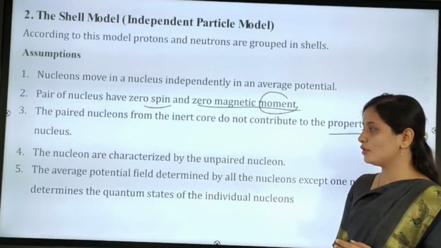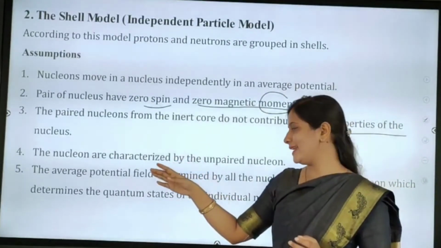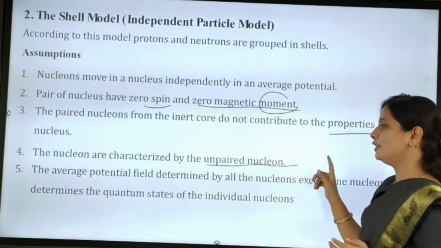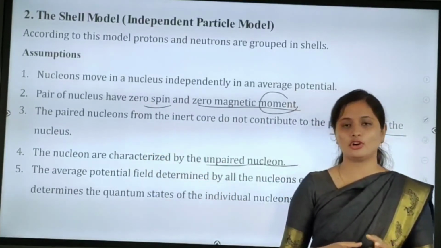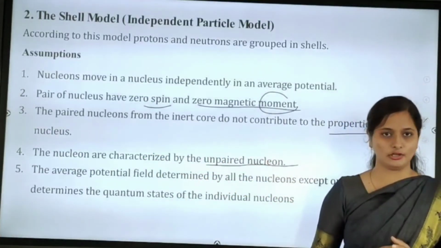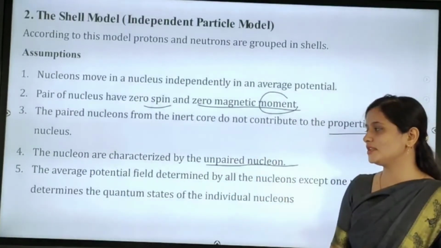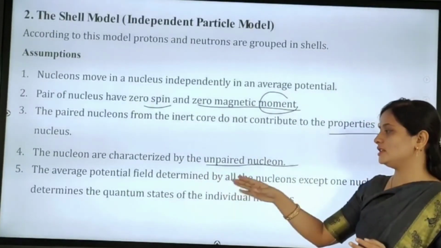We'll move to the fourth. The nuclear properties are characterized by the unpaired nucleon. And the last assumption is the average potential field.